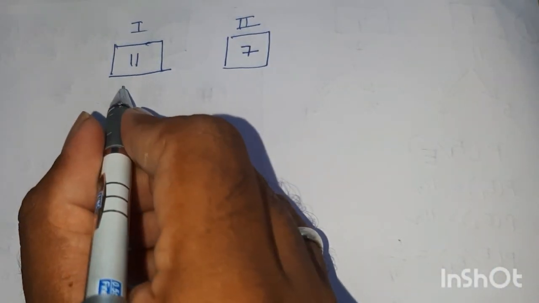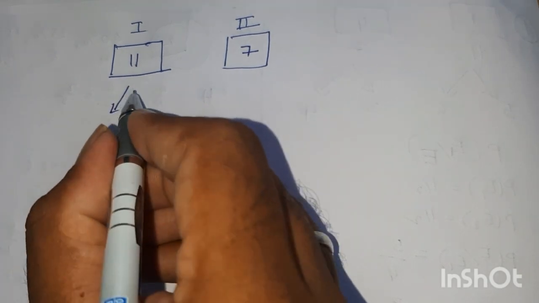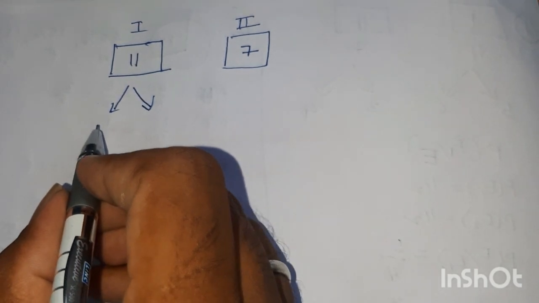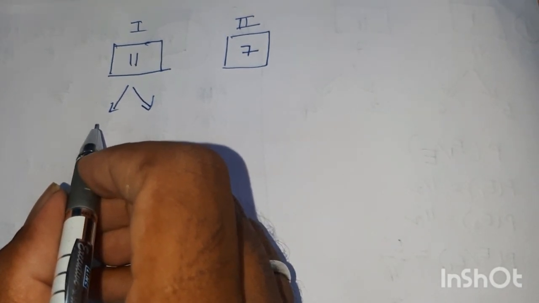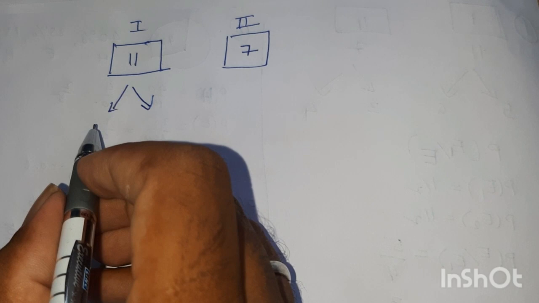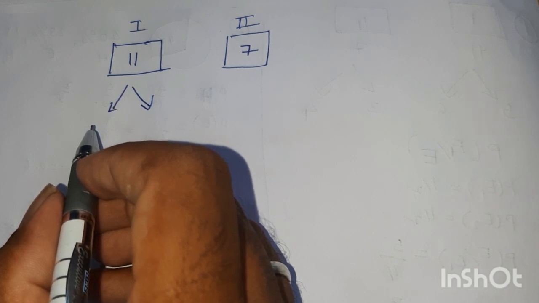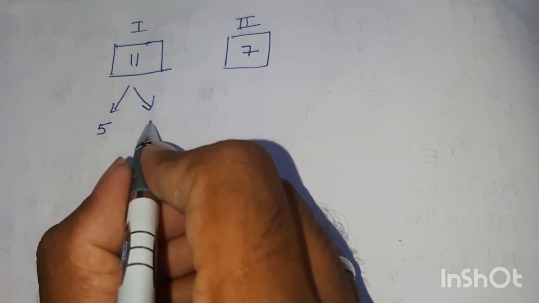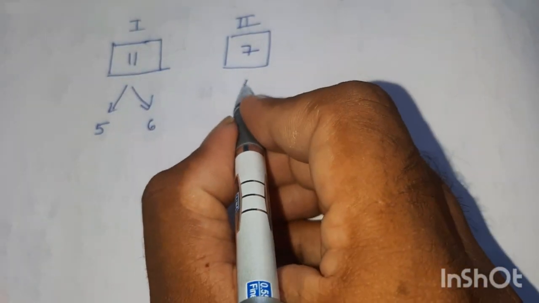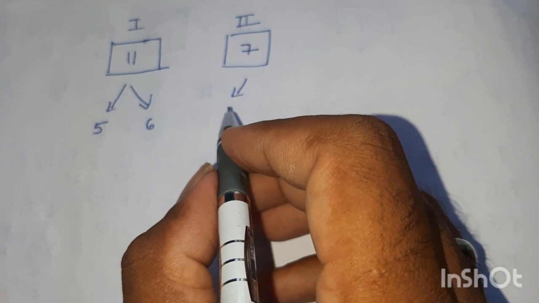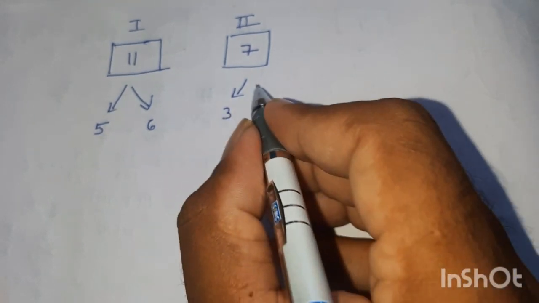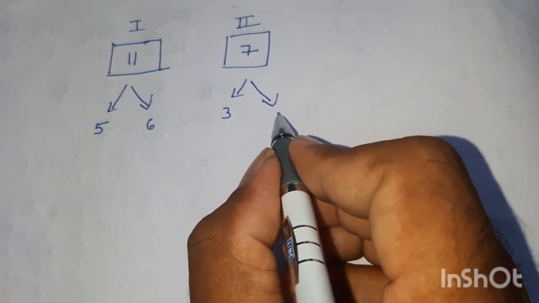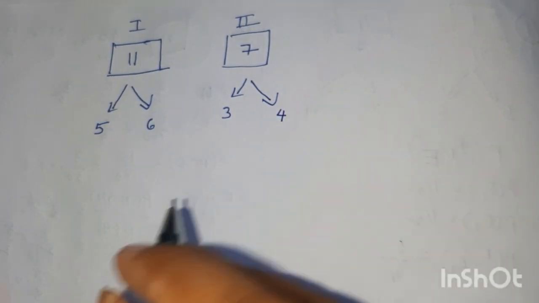Among these 11 cards, how many are even and how many are odd? 2, 4, 6, 8, 10: 5 even cards and 6 odd cards. Here also 2, 4, 6: 3 even cards. The remaining 4 cards are odd.